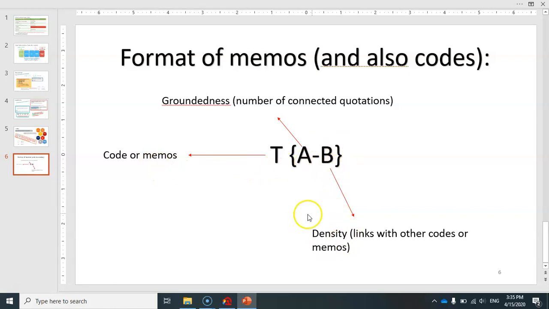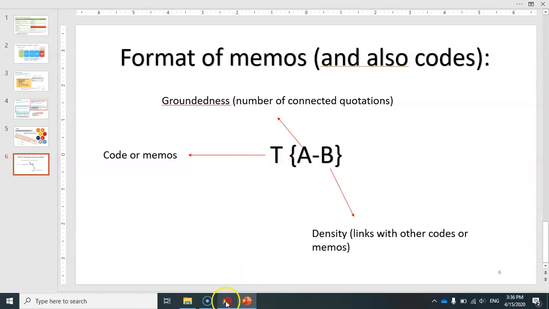And B is the density, and density is just the number of the links that this particular code or memo has with other codes or memos in your project. So this is the general format for numbering codes and memos, and we will talk about this format later on when we are creating codes and memos in our project.